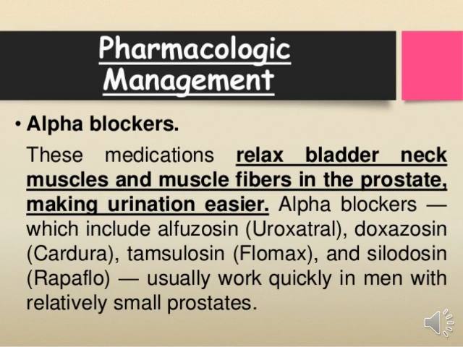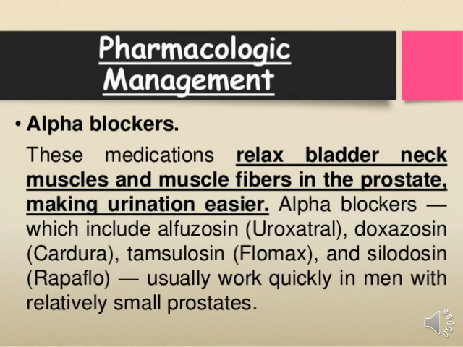So basically alpha blockers are a very important medicine for the BPH condition, because if we give alpha blocker medicine to the patient, the muscles of the bladder and the fiber muscles around the bladder are relaxed by the alpha blocker, and the person is able to excrete urine properly during the BPH condition.